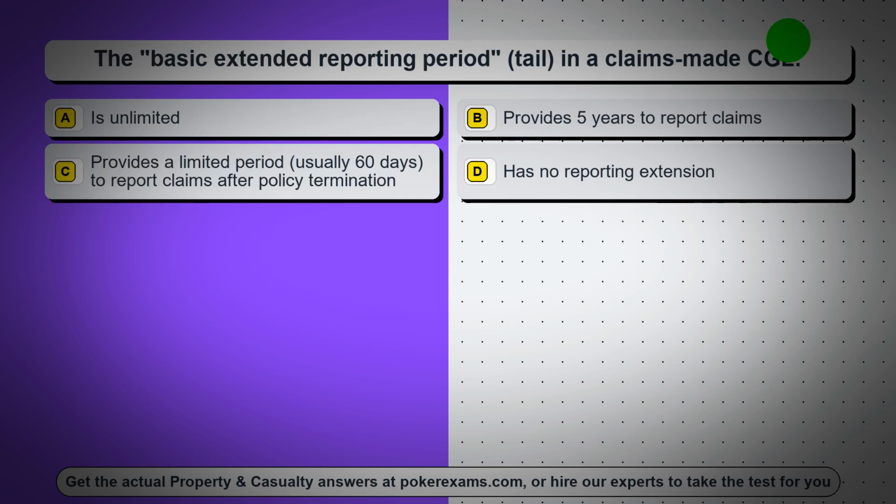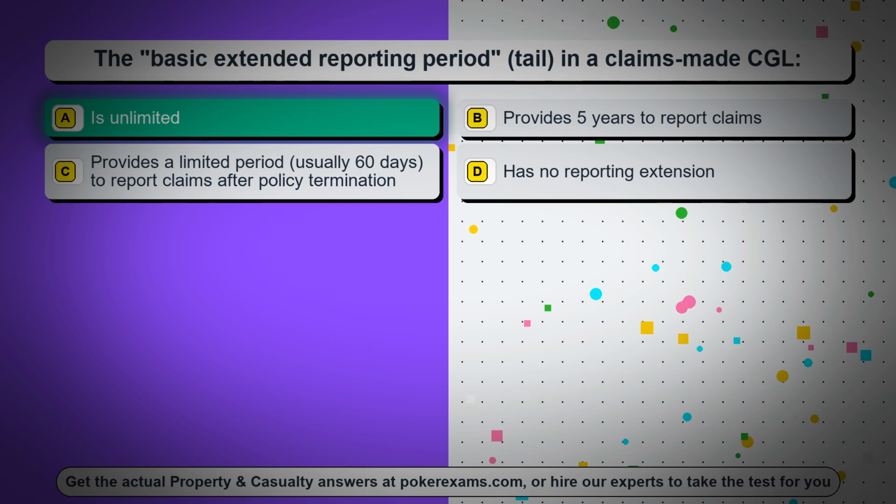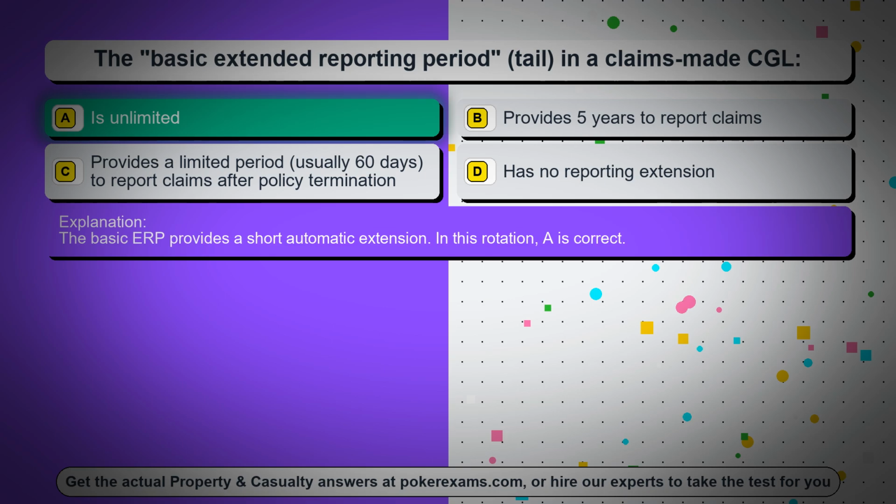Question 36. The basic extended reporting period, tail, in a claims-made CGL, option A, is unlimited, option B, provides 5 years to report claims, option C, provides a limited period, usually 60 days, to report claims after policy termination, option D, has no reporting extension. The correct answer is option A, is unlimited. The basic ERP provides a short automatic extension. In this rotation, A is correct.